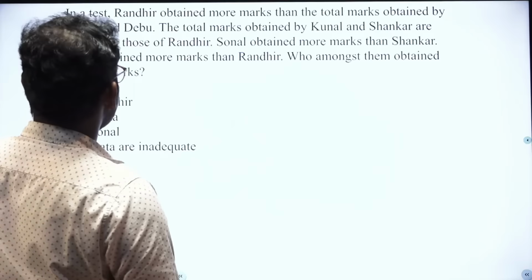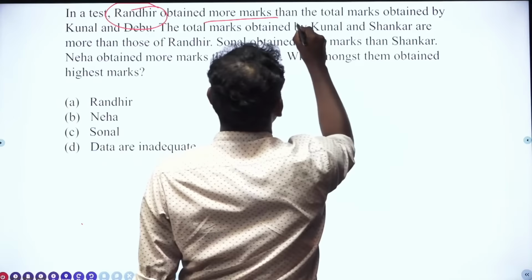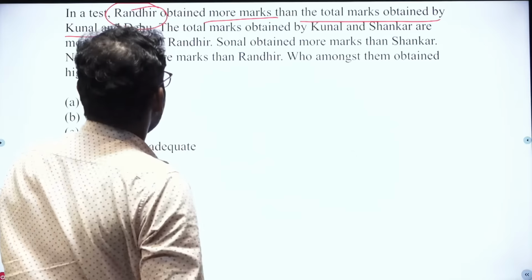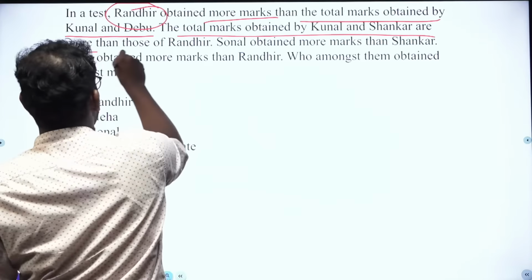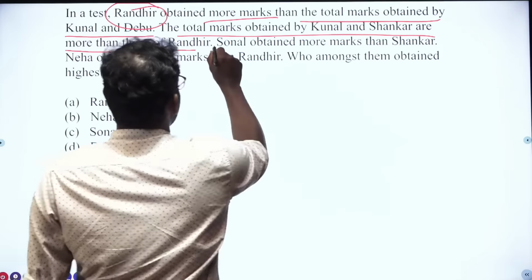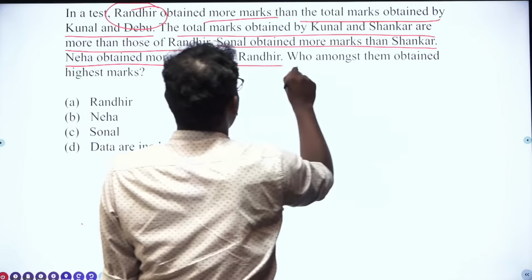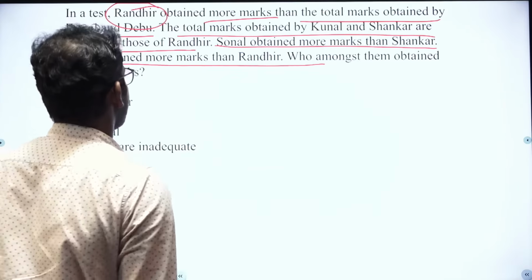In a test, Rendhir obtained more marks than the total marks obtained by Kunal and Debu. The total marks obtained by Kunal and Shankar are more than those of Rendhir. Sonal obtained more marks than Shankar. Neha obtained more marks than Rendhir. Who among them obtained the highest marks?